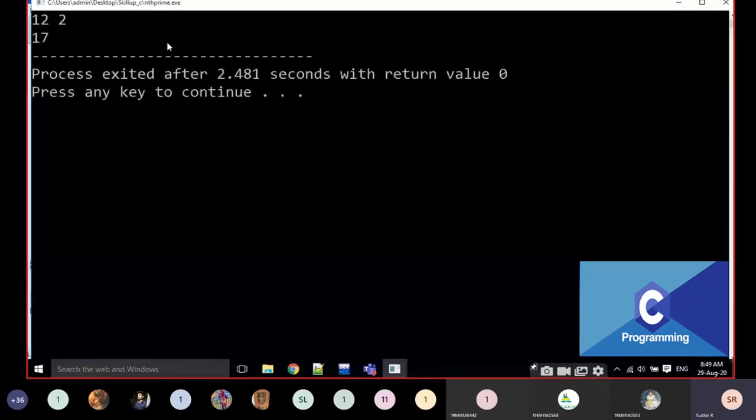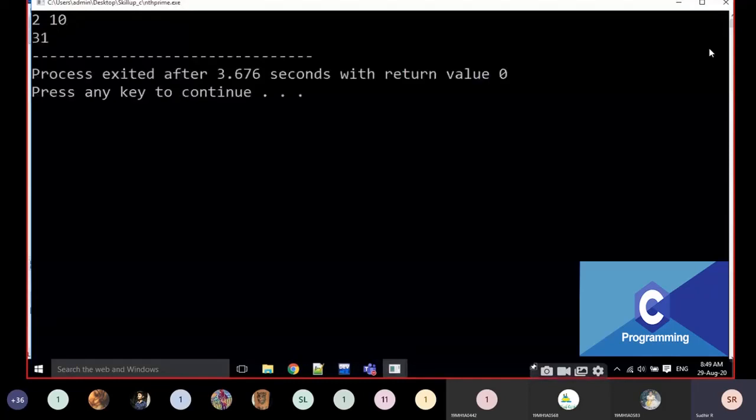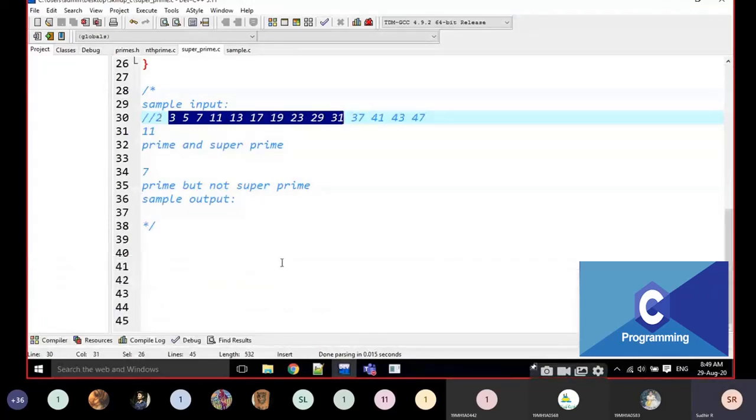For example, if I execute 12 and 2, it is going to give 17. Okay. For example, I'm going to execute it from 2, I'm giving 10. 31 is the 10th prime from 2. Just I'm going to check it again here. For example, 2, 1, 2, 3, 4, 5, 6, 7, 8, 9, and 10. Okay. Is it cool or not? Yes, it's a very simple function.